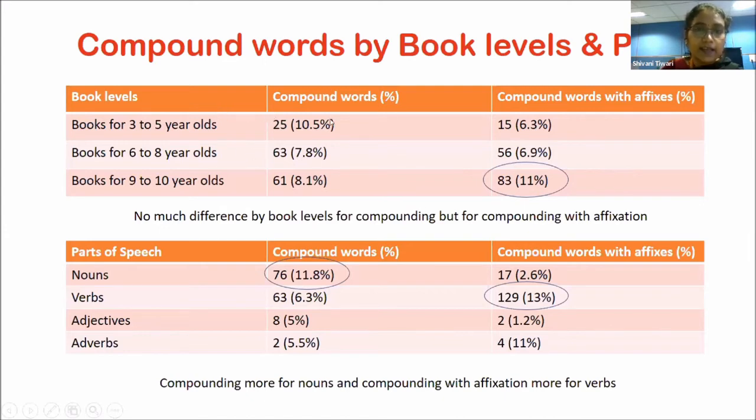We can see that compound words were commonly seen even for books for younger children, and this showed an increasing trend, specifically for compounding with affixation, for books for children with higher levels. In terms of parts of speech, again we found some interesting trends. Compounding was more common for nouns, whereas compounding with affixation was more common for verbs.